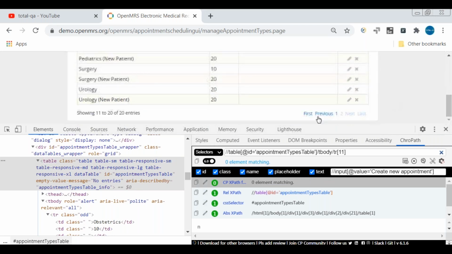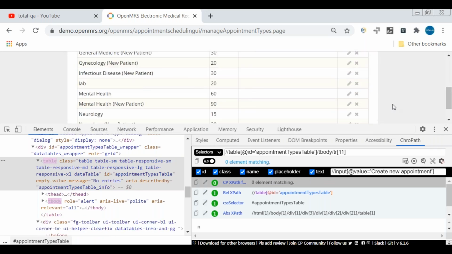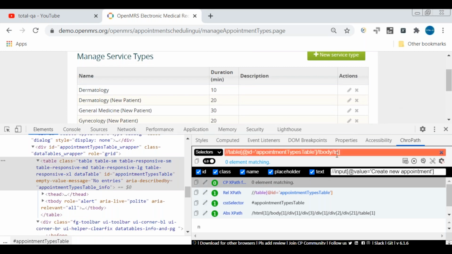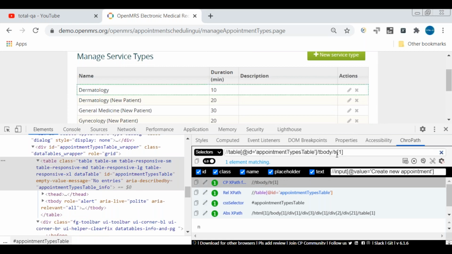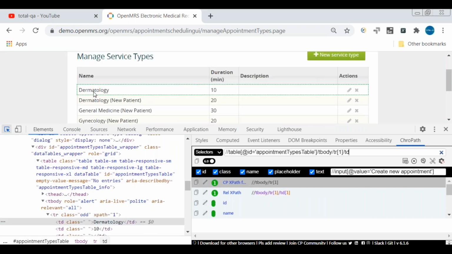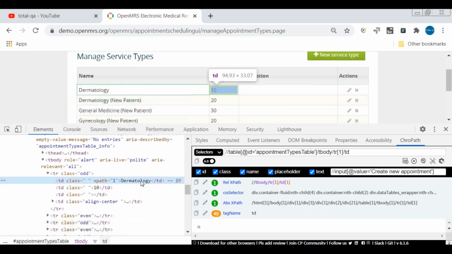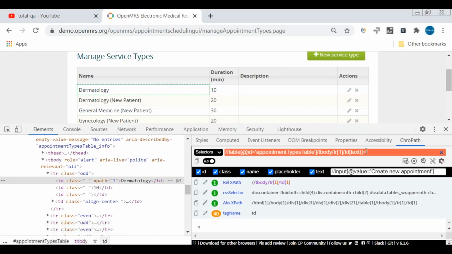Let's do one thing. Let's go to the first page. On the first page, let's take the first one. This is table row 1, and /td of, we can say here the TD of text. The TD of text is equal to dermatology. So let's take text equal to dermatology here.